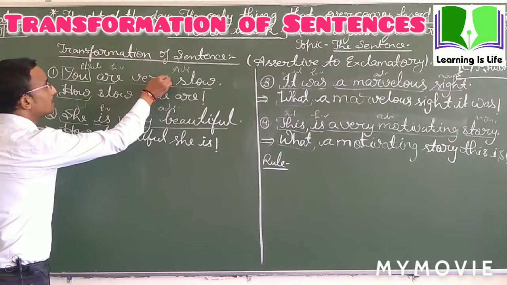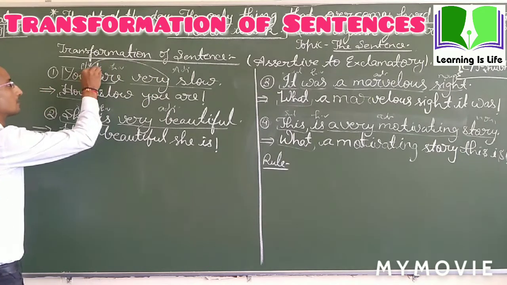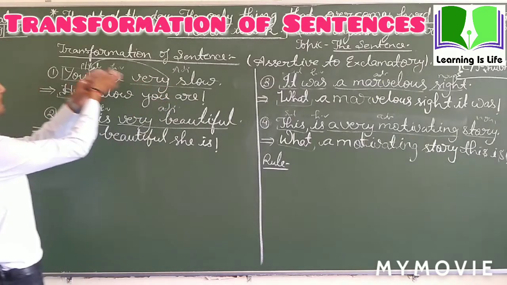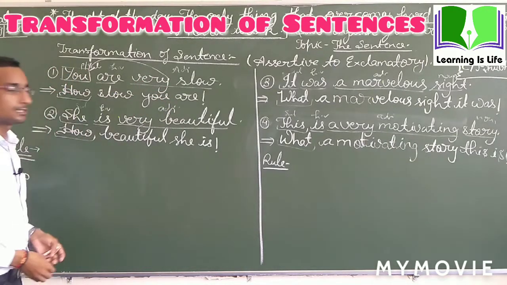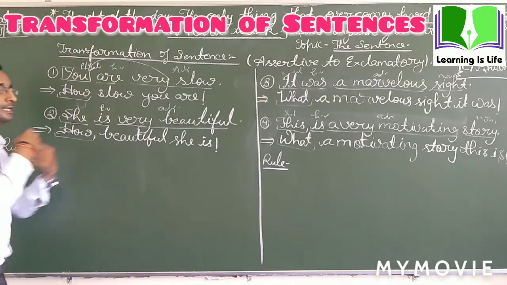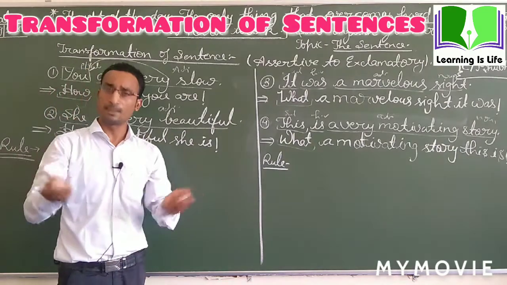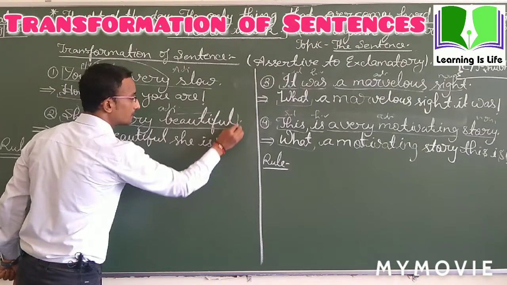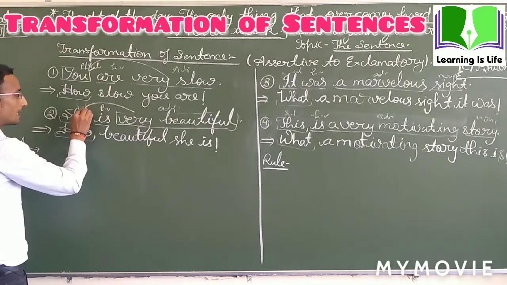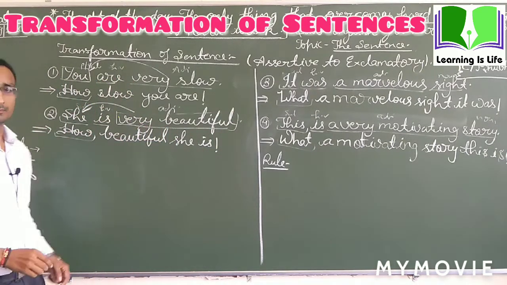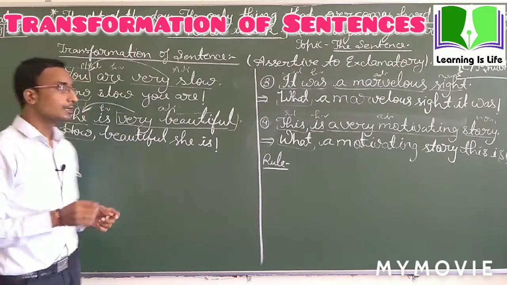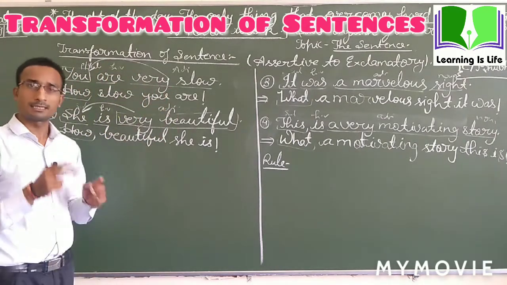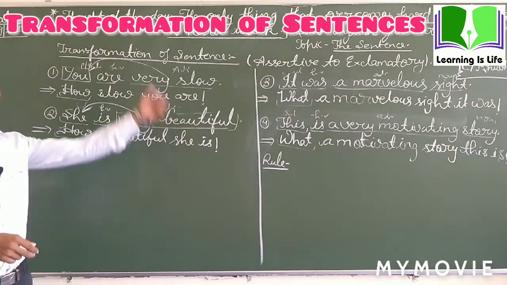This adjective describes this subject. Here also, she is very beautiful. Who is very beautiful? She. This adjective is used to describe this subject. Understood? Means in these sentences, the adjective given in the sentence is describing the subject itself.